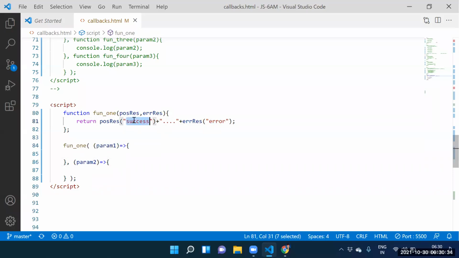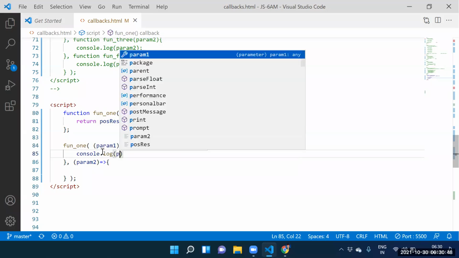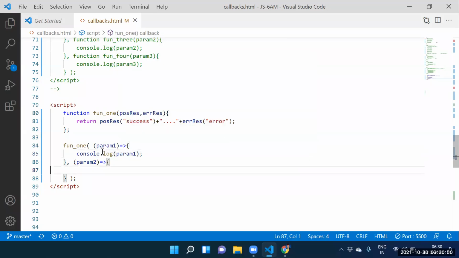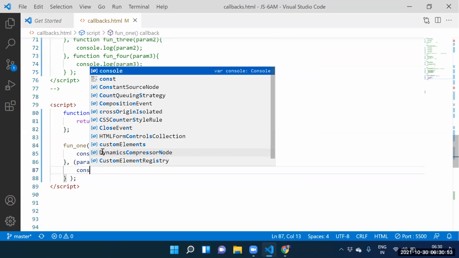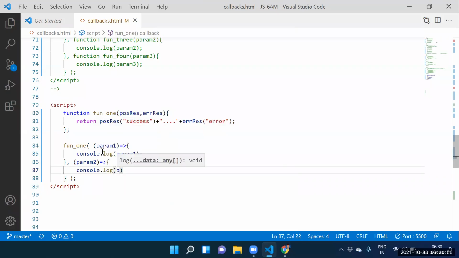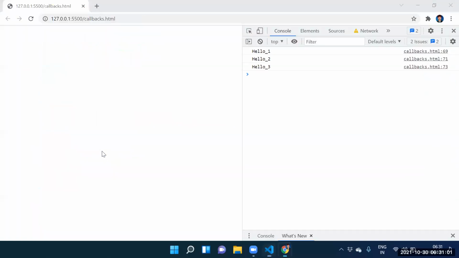Guys, here whatever success we have, that success is stored into parameter 1. Whatever error we have, that error is stored into parameter 2. Can I print it here? How can I print it? console.log of parameter 1, and console.log of parameter 2.